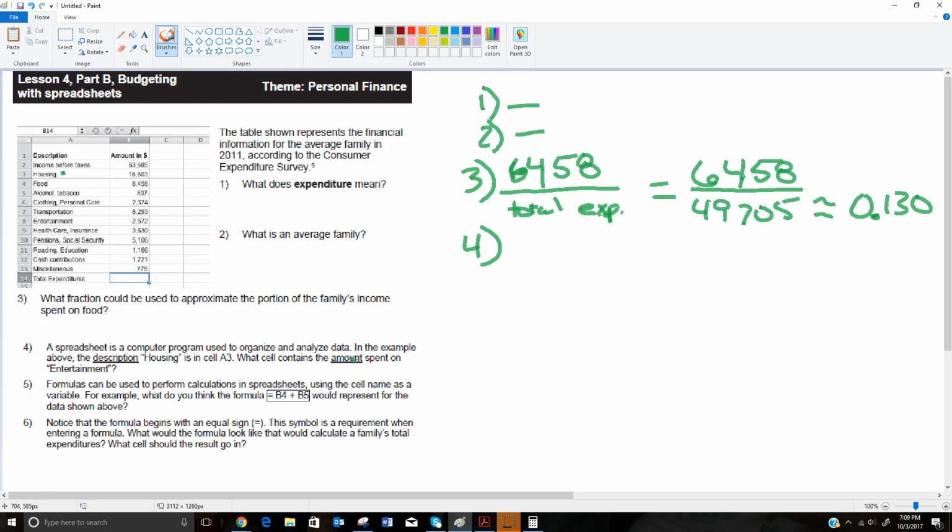Now notice they underline this word amount, and we're not looking for the description of entertainment here at A8. We're actually looking for the total for entertainment, which is this number, and that's in B8. So it's kind of like Battleship, where you have to go how far over are you and how far down are you. So the amount on entertainment would be in cell B8.